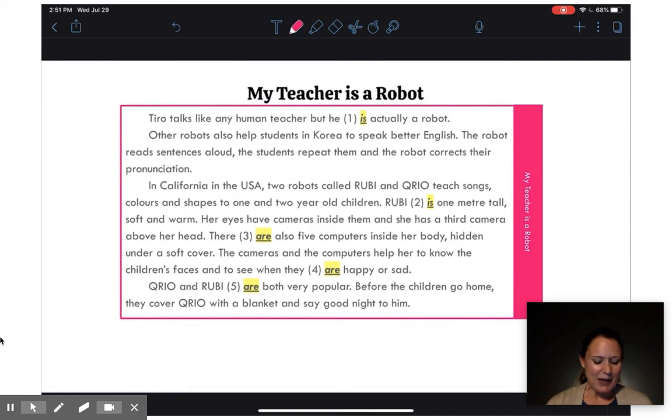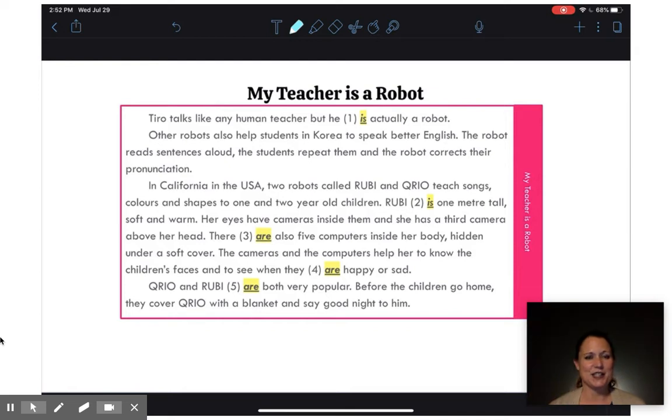So, back here in my Teacher is a Robot article, we looked at the to be verbs. But remember, every sentence has a verb. And our to be verb only made up 5 of those verbs. So, we need to look at the other verbs that we used in this article. And I think when we're writing, it's a good idea to check every verb to make sure it is correct. And I'm going to do that by underlining all my verbs.